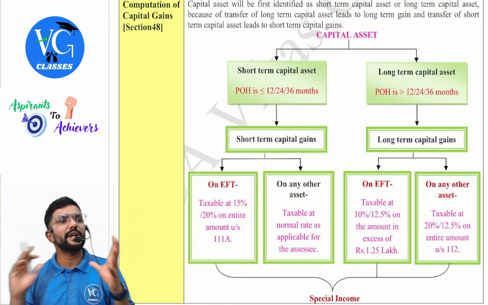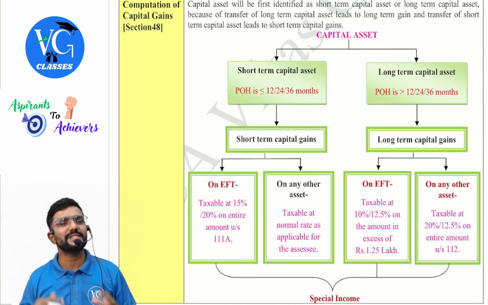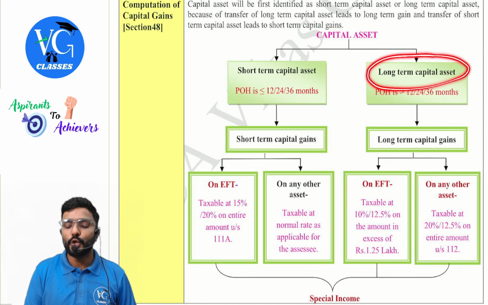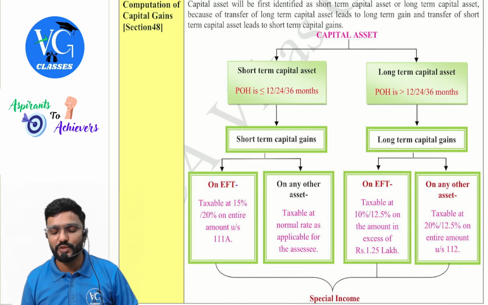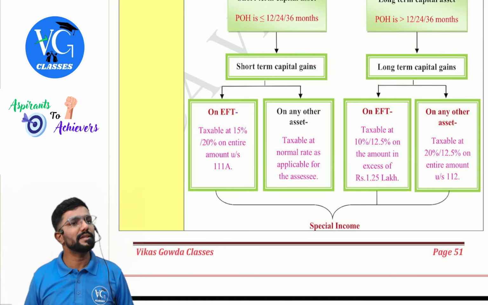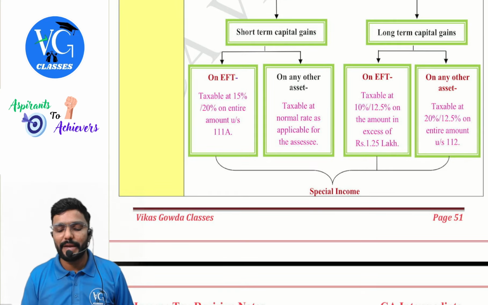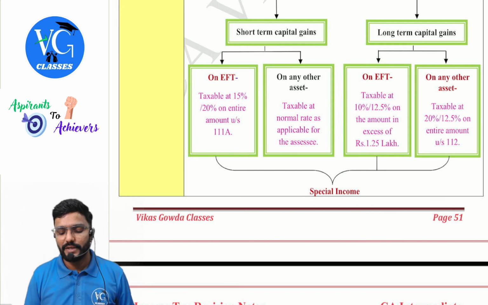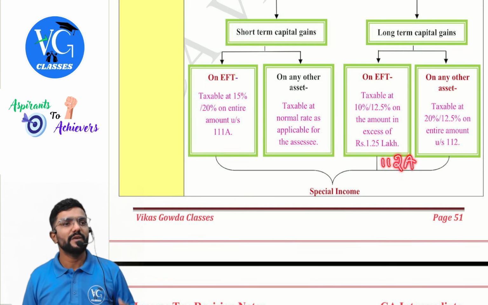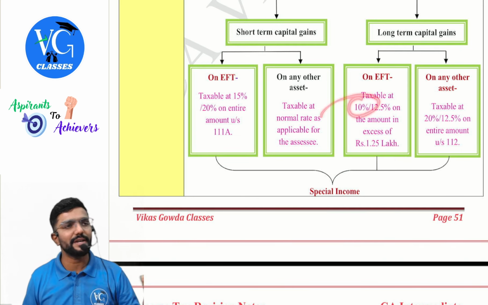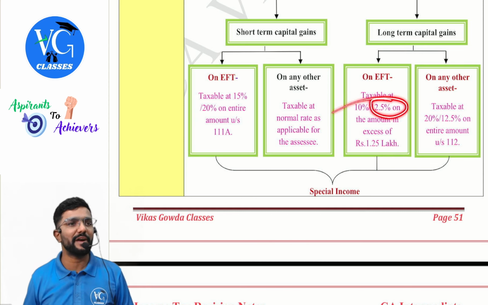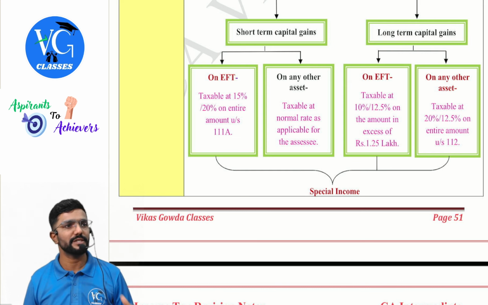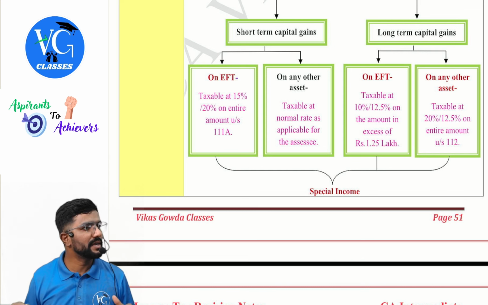Then coming to, sir, what if the asset is held for more than 12 months, 24 months, or 36 months before the transfer? Then we call that asset a long-term capital asset. And when it is transferred, we have to compute long-term capital gain. Now, if there is a long-term capital gain on the transfer of EFT, it is covered under section 112A, which is taxable at either 10% or now the rate has been increased to 12.5%, but only on the gain in excess of 1,25,000. Means up to 1,25,000 it is not taxable.